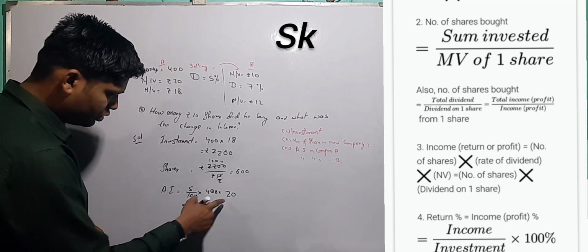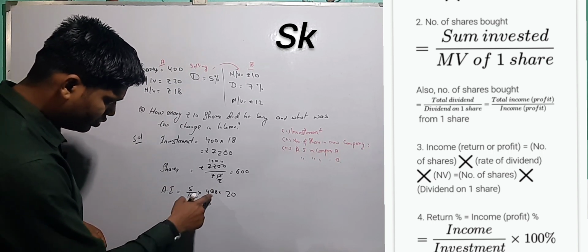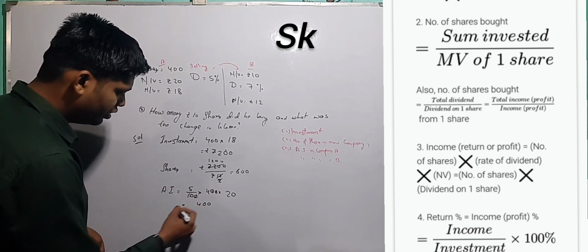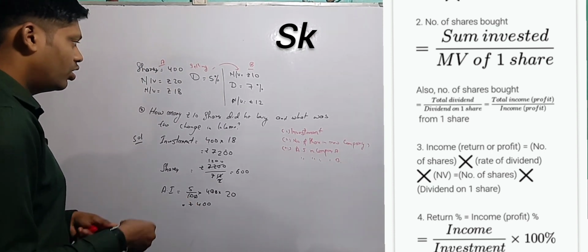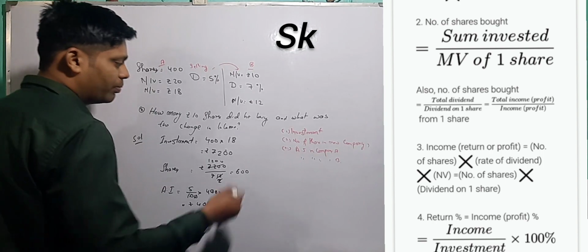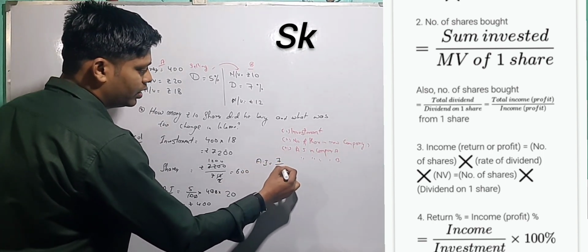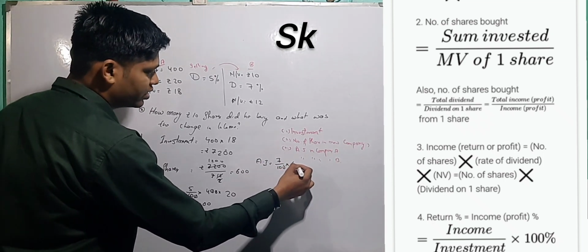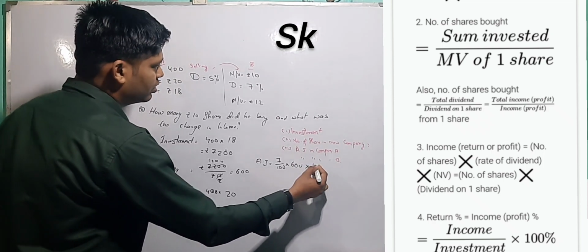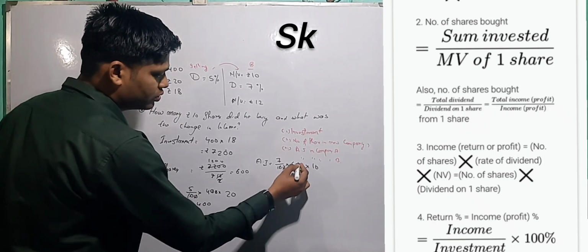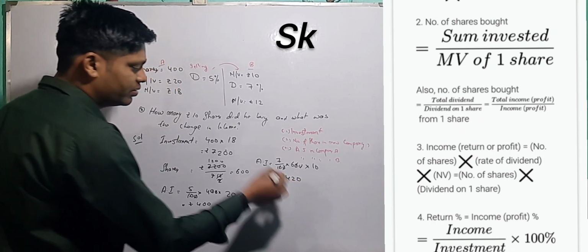400. 5 into 10, zero cancels, 5 into 10: 400 is the annual income when he was keeping his money in company A. Now according to company B, annual income equals 7 by 100 into number of shares, which is now 600, because this company has 600 shares, into nominal value 10. Zero cancels, 7 sixes are 42. So 420 is the annual income in this company.